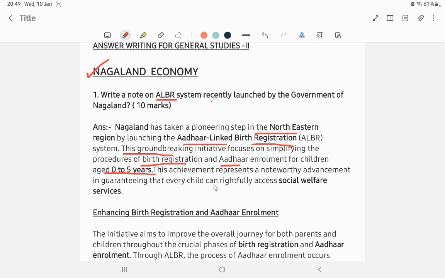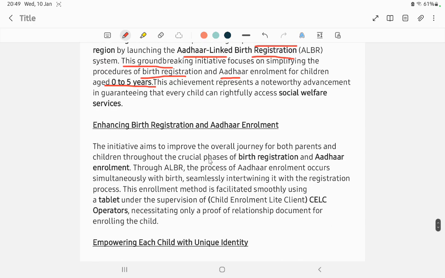So because of this the Nagaland government has launched the ALBR system. The first reason is enhancing birth registration. The initiative aims to improve the overall journey for both the parents and children throughout the crucial phases of birth registration and Aadhaar enrollment through the ALBR system. The process of Aadhaar enrollment occurs simultaneously with birth.